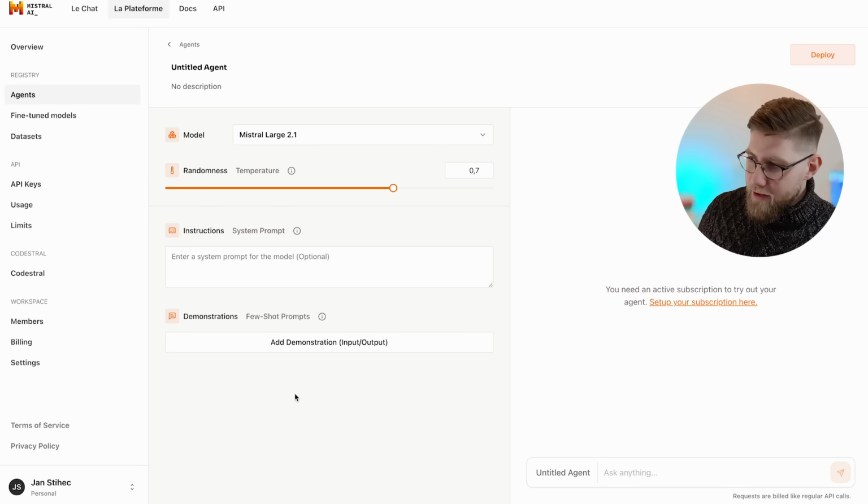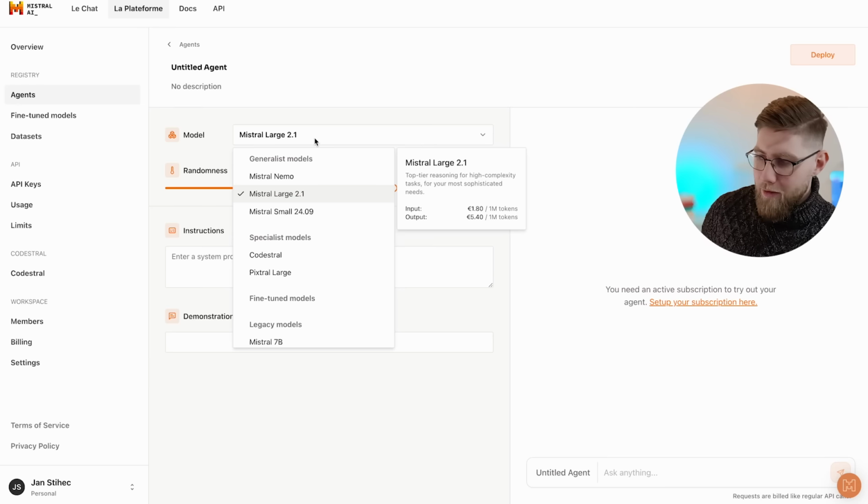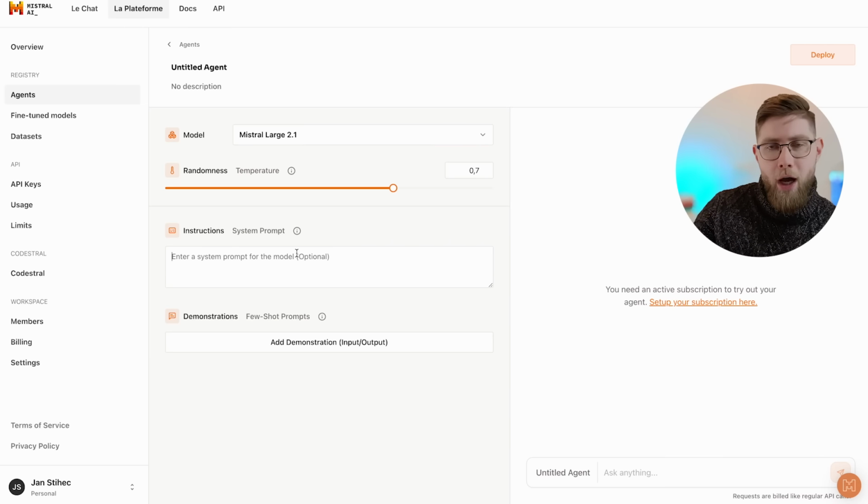You can give this agent a name, a description, choose a model that will power this agent, and then give it a system prompt. Through this, you tell it how it should behave when you invoke it. You can also use few-shot prompting here, giving it a few examples of how it should perform tasks, and then you can test this agent in a side window.